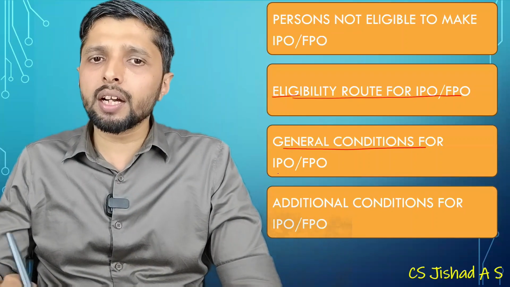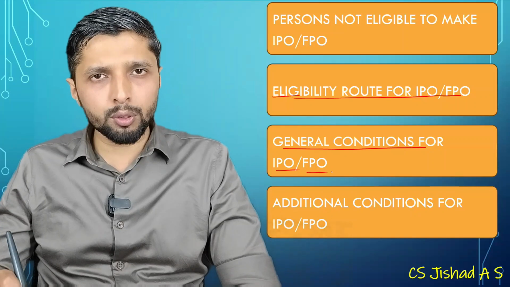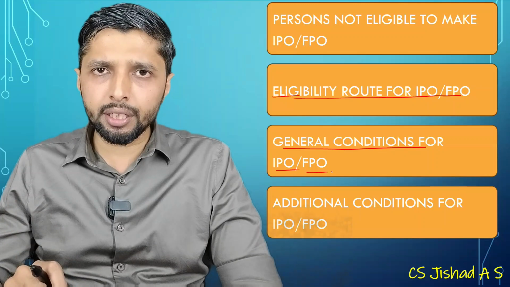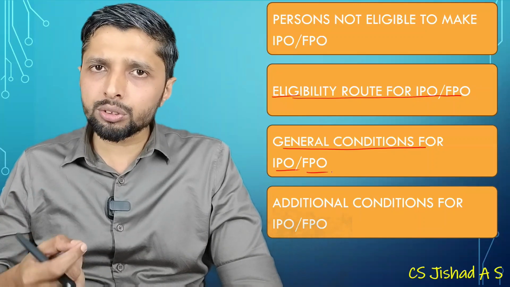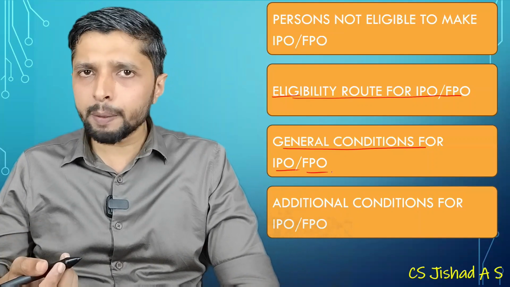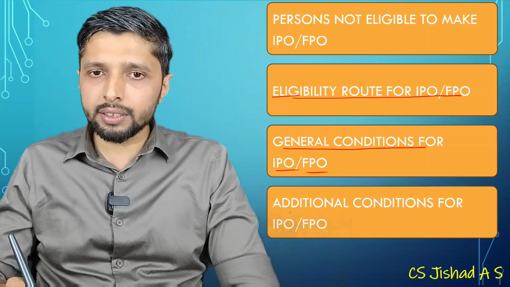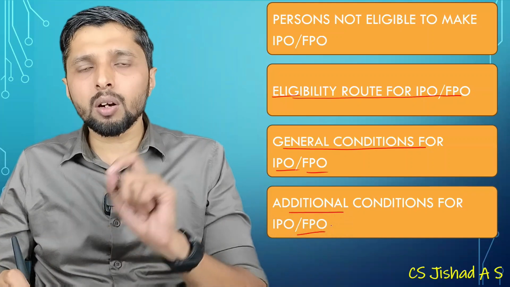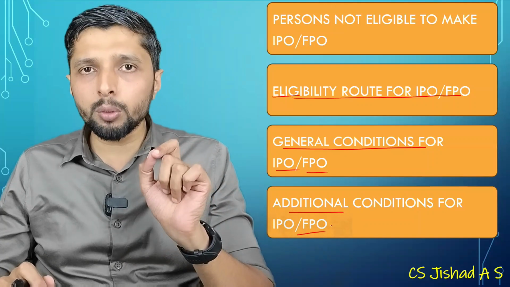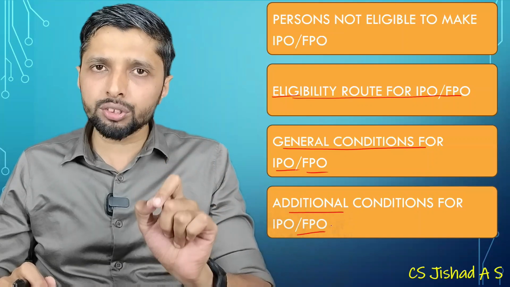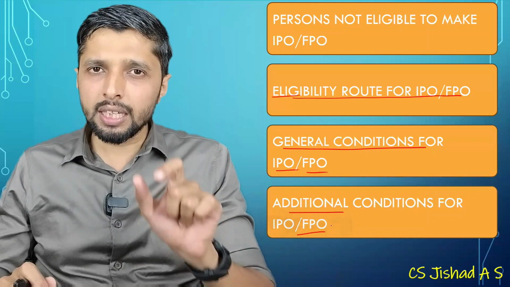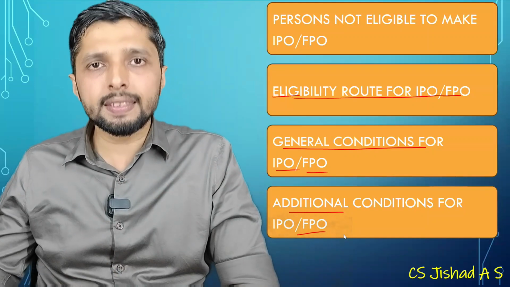Then we have general conditions for IPO and FPO. You have to make an agreement with a stock exchange. All the securities should be dematerialized. Partly paid shares should be fully paid up. A registrar to the issue and share transfer agents are to be appointed, etc. So these general conditions and additional conditions are almost the same for all categories of issue, whether you are doing a rights issue, bonus issue, preferential allotment, qualified institutional placement, etc. These conditions are more or less the same.